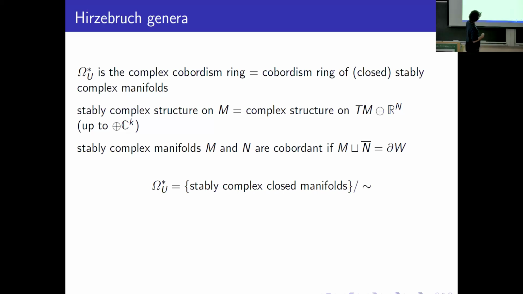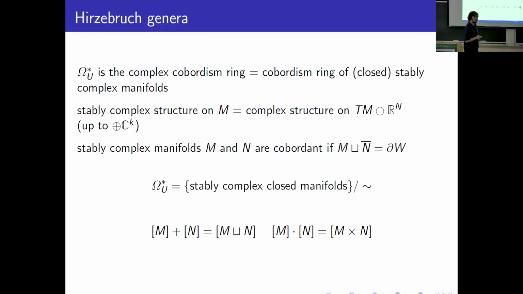This set has two operations: addition, induced by disjoint union, and multiplication, induced by Cartesian product. We obtain an evenly graded, commutative ring, the cobordism ring. It's isomorphic to a polynomial ring with one generator in each even dimension, the result of Novikov and Milnor. So it's the ring of complex cobordism.